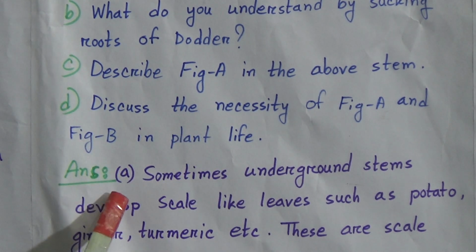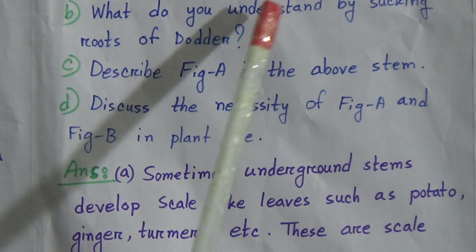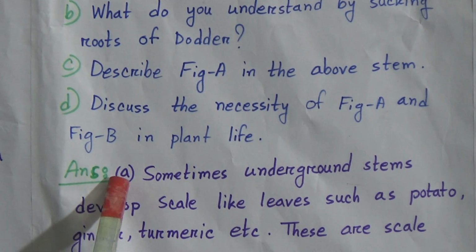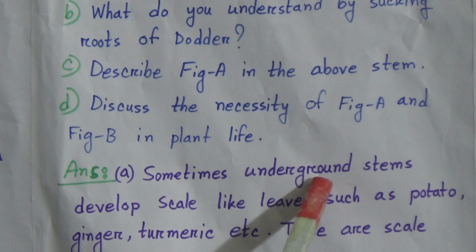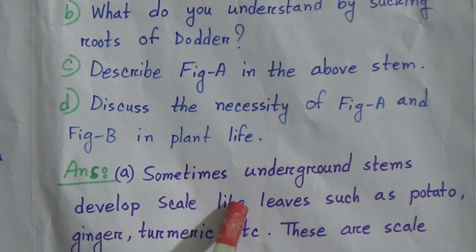Question A was, what is scale leaves? The answer is: sometimes underground stems develop scale-like leaves, such as potato, ginger, turmeric, etc. These are scale leaves.